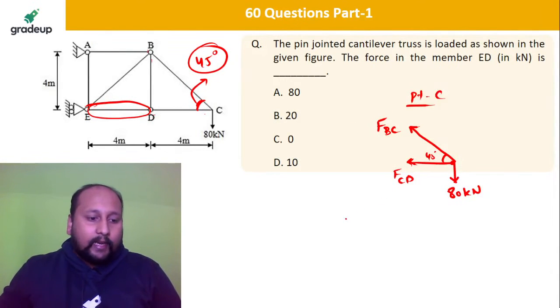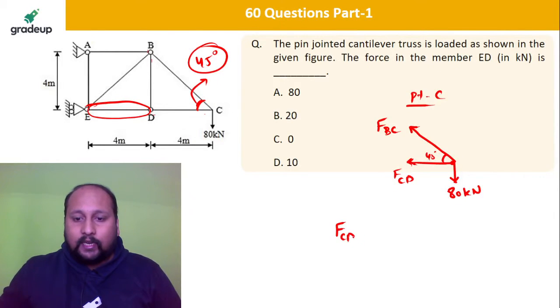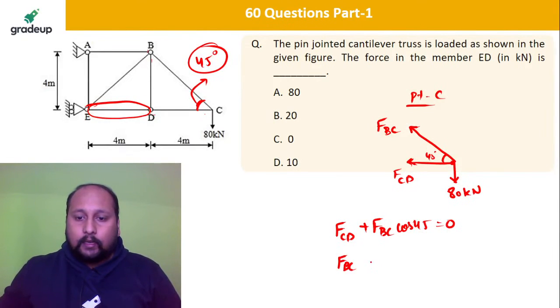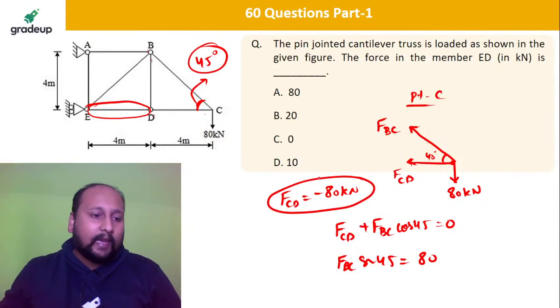So let us calculate: FCD plus FBC cos 45 equal to 0, and I can say FBC sin 45 is equal to 80. Fine. So can I say FCD is equal to minus 80? FCD equal to minus 80.